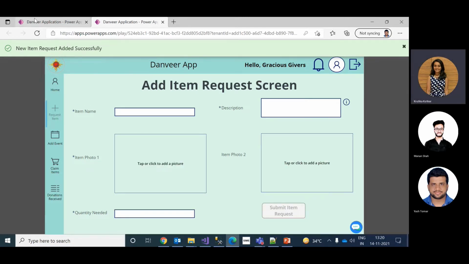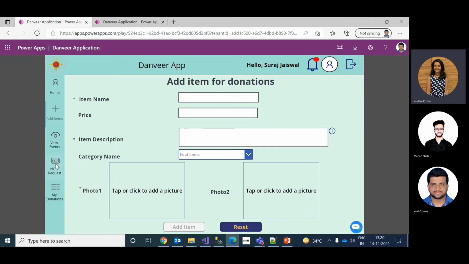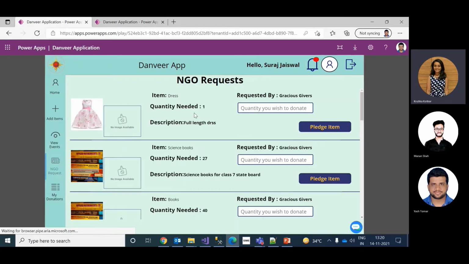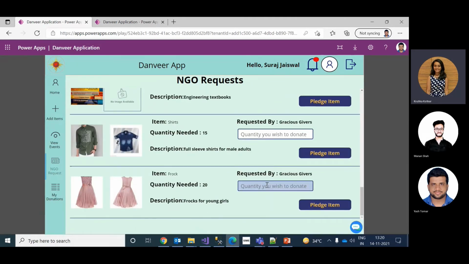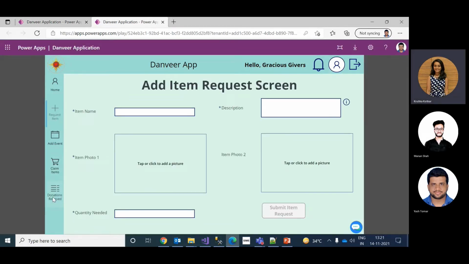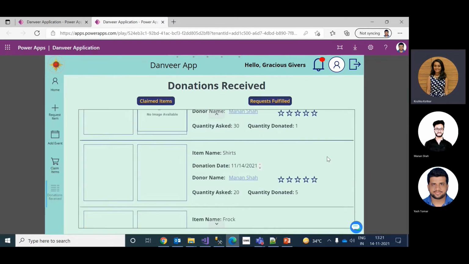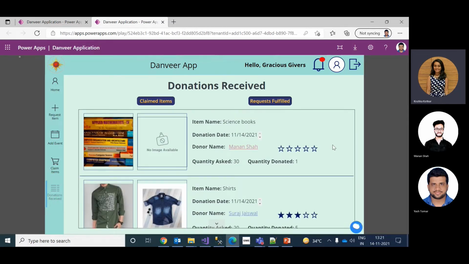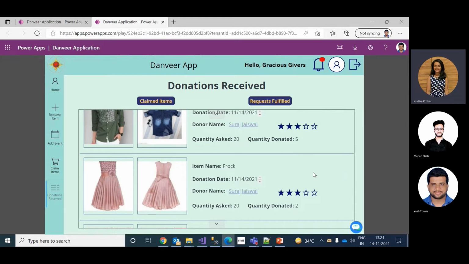When the NGO requests, the donor can check the NGO's request, and if he wishes to pledge those items, he would go ahead and pledge the quantity he wants to donate. So the donor has pledged 2 items. The NGO would now be able to see the requests. If we go to the NGO portal, check donations received, and click on request fulfilled, he can check the item that he had asked for, and 2 quantity has been donated. After that, he can give a certain rating to that donor if he wishes to.